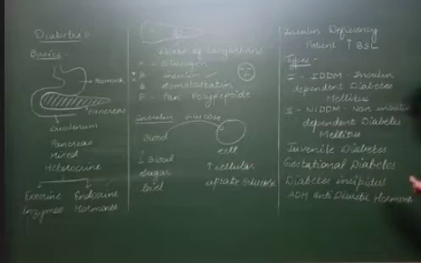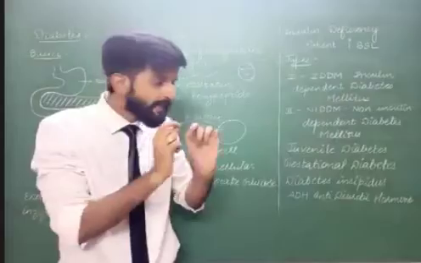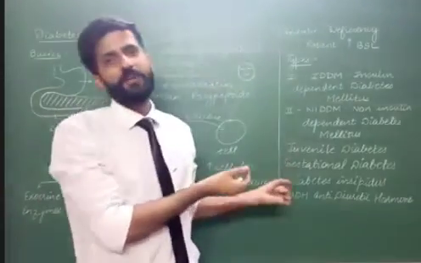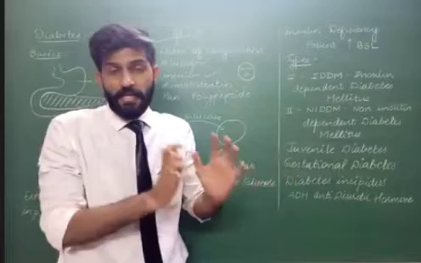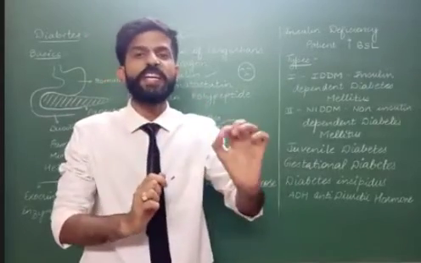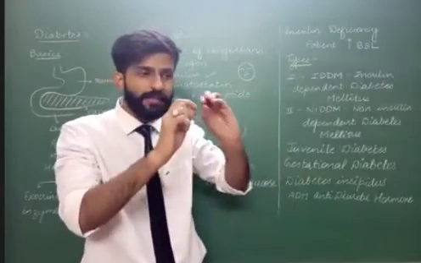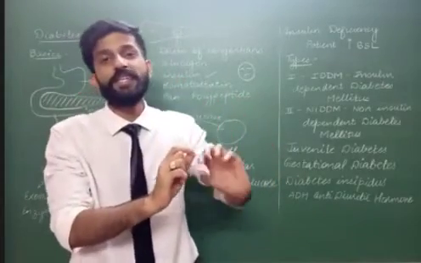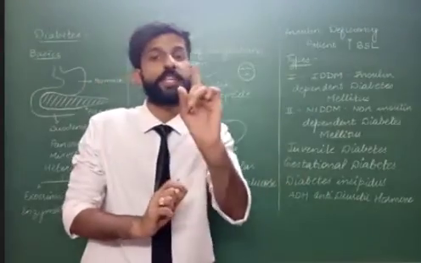Anti-diuretic hormone. Now listen to me very carefully. Diabetes insipidus is a different variety of diabetes. Here the trouble is a deficiency of ADH hormone, and this ADH deficiency disturbs the excretion and osmoregulation, that is kidney function.